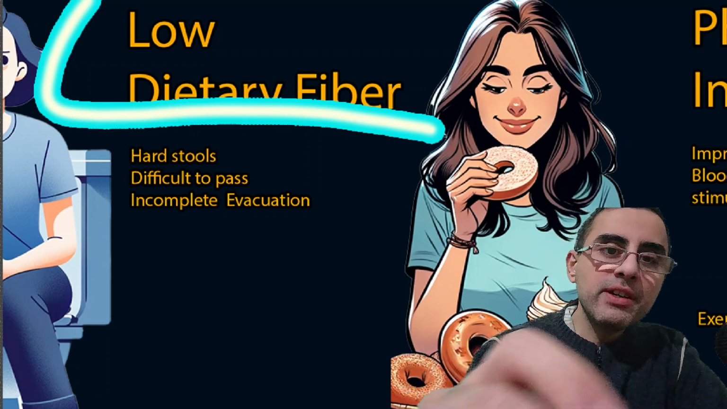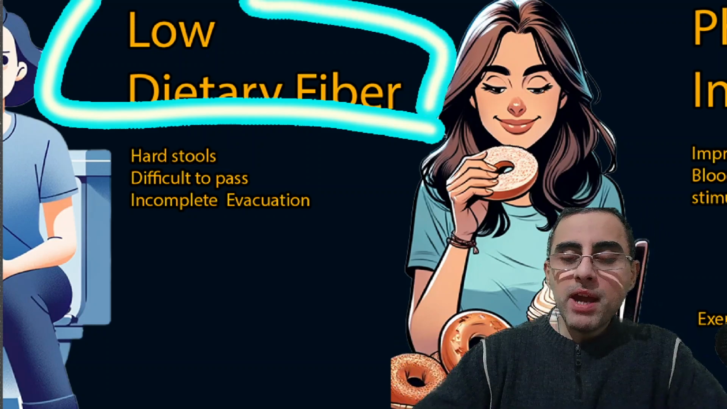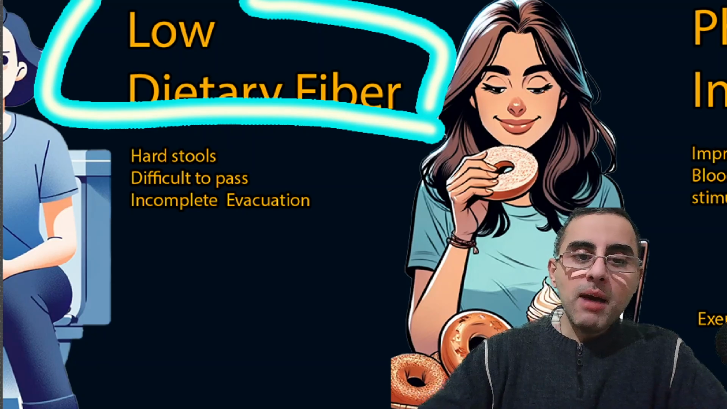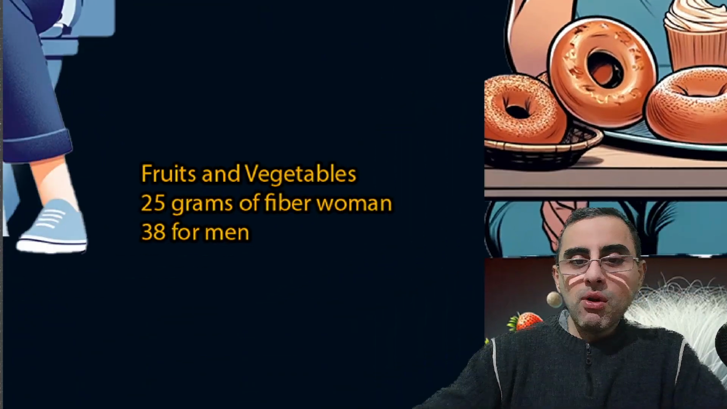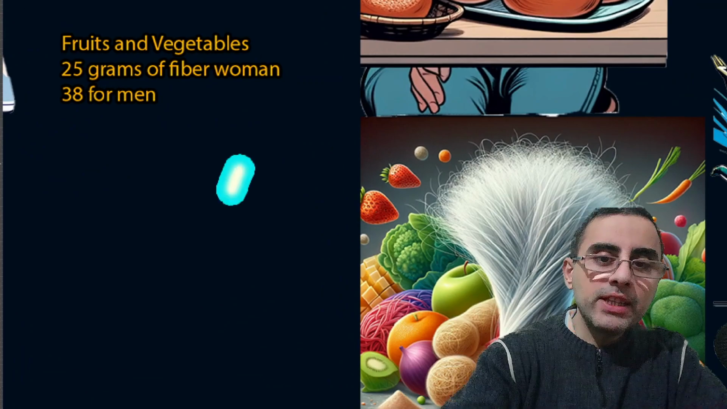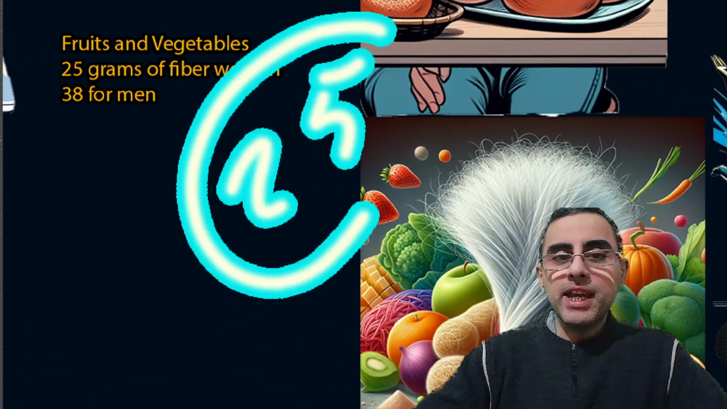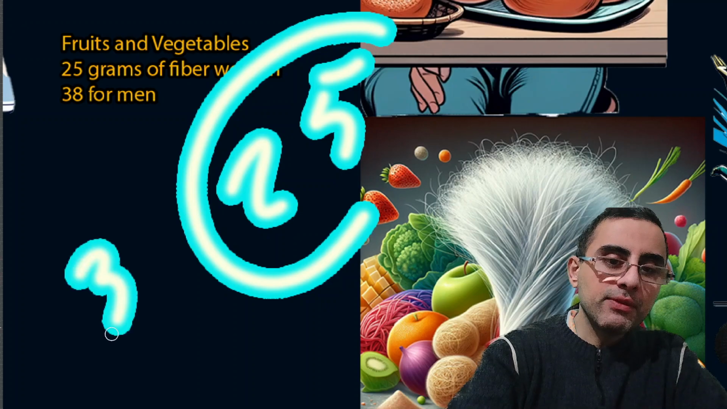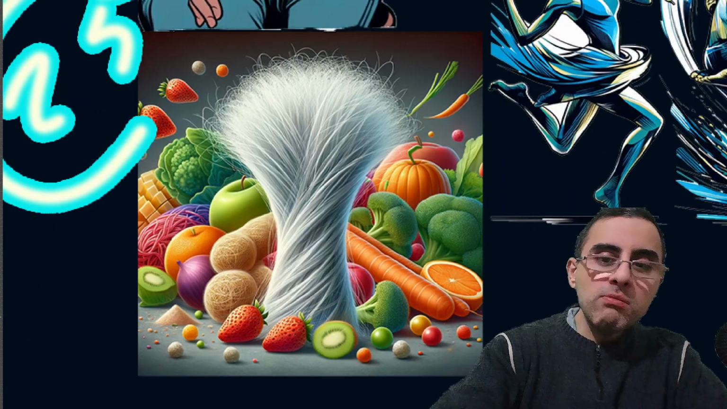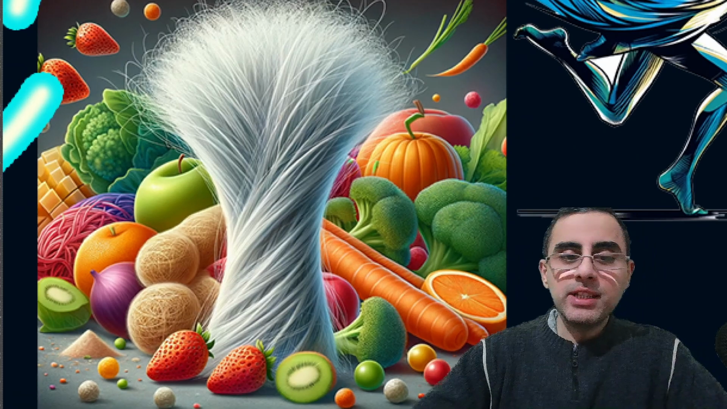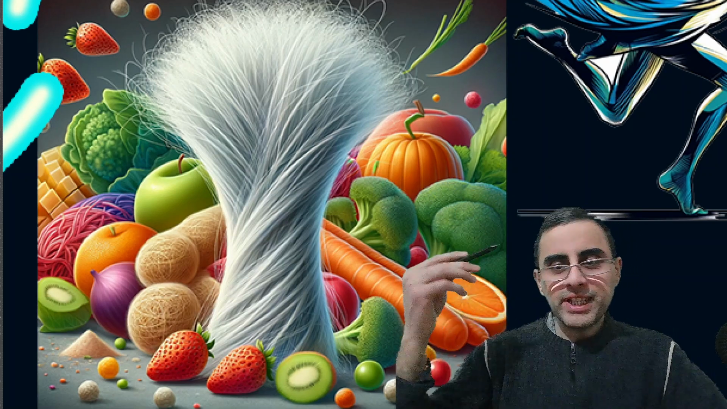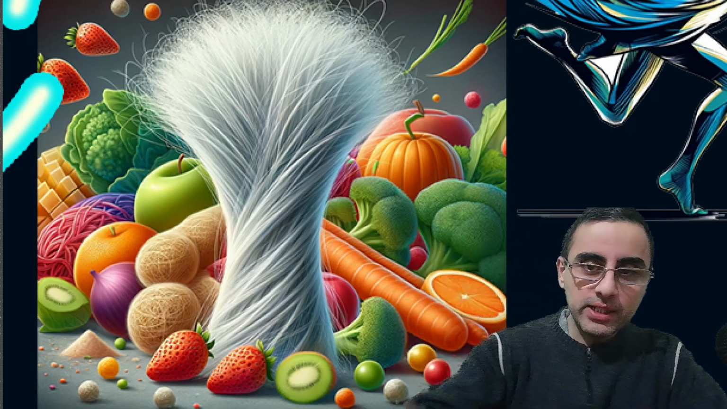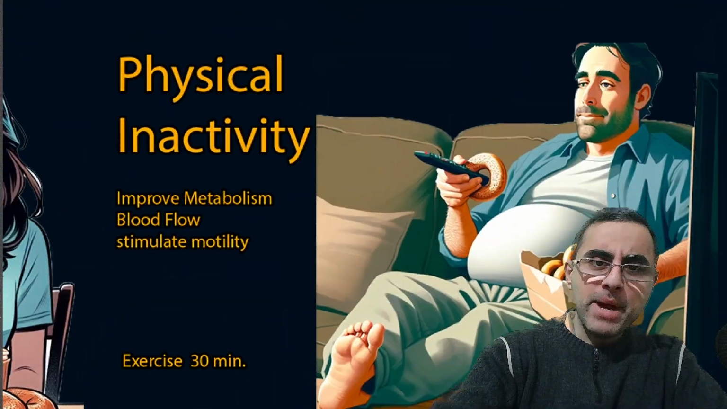And when there is low dietary fiber in a person's nutrition, stool becomes drier and difficult to pass. The normal amount of dietary fiber is around 25 grams daily for women and 38 grams for men. Almost any fruits and vegetables contain dietary fiber, also nuts and whole grains. For example, apples or pears, or almost any common fruits and vegetables, including berries.